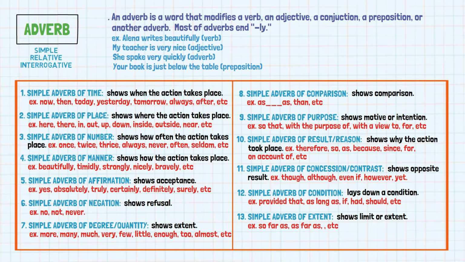The third type of adverb is interrogative adverb. Interrogative adverbs are used to ask questions and are placed at the beginning of a sentence. For example, where is my phone? When did he go to Japan?